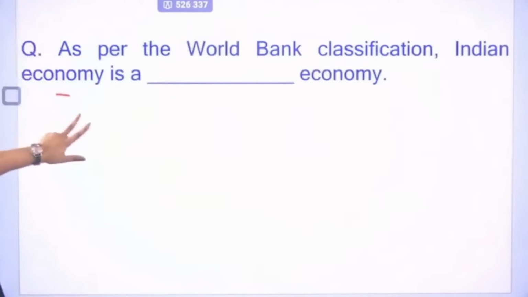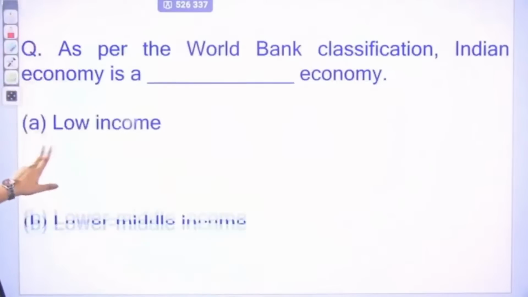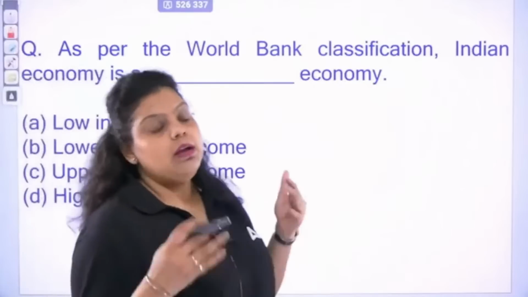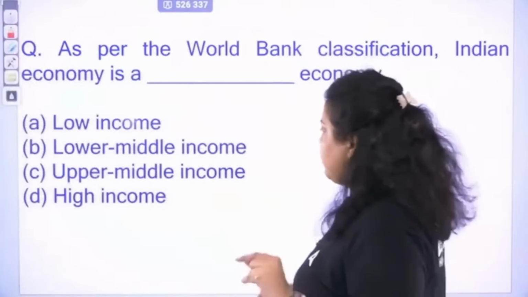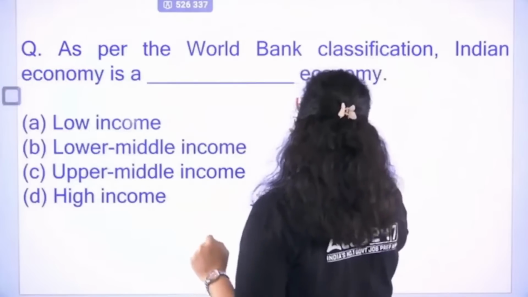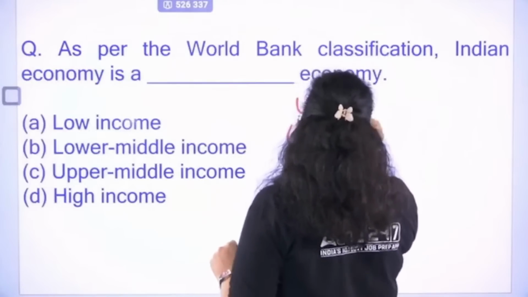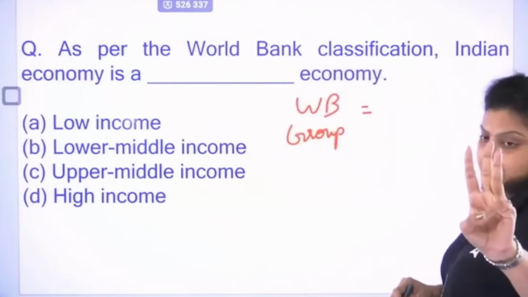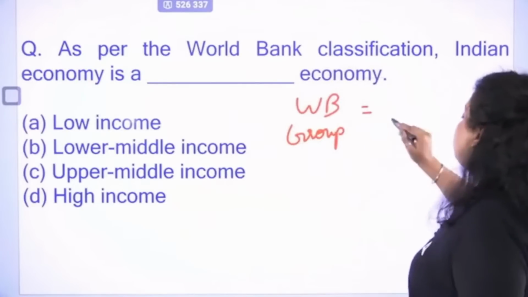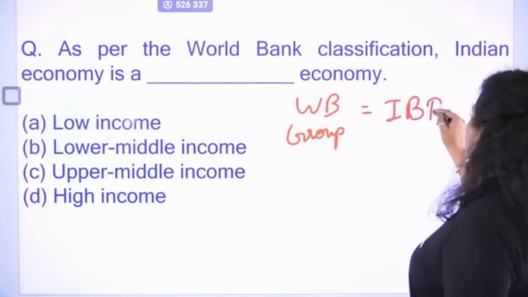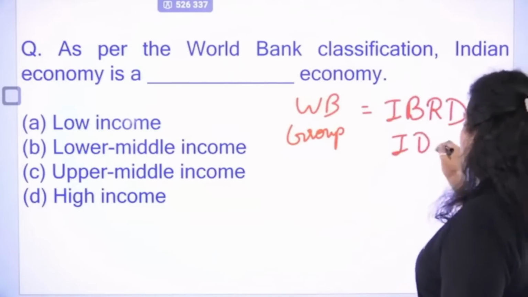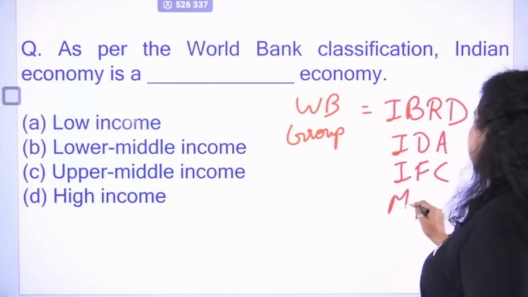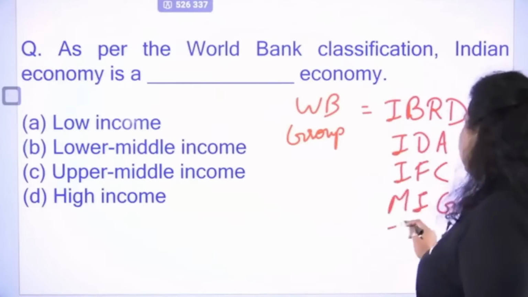So I have told you that World Bank has defined the 4 categories on the basis of the per capita income. Now, what is World Bank? World Bank is an international organization which has its own group. World Bank group is there. And World Bank helps the member country to reduce poverty, to have the development and reconstruction of the country. And the 5 institutions are there, that is IBRD, also known as lending arm, IDA, also known as soft loan window of World Bank, IFC, then MIGA, and then we have ICSID.